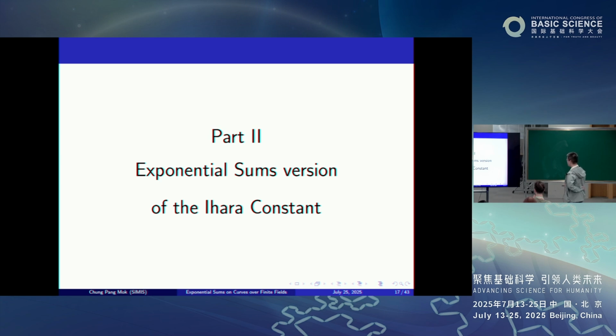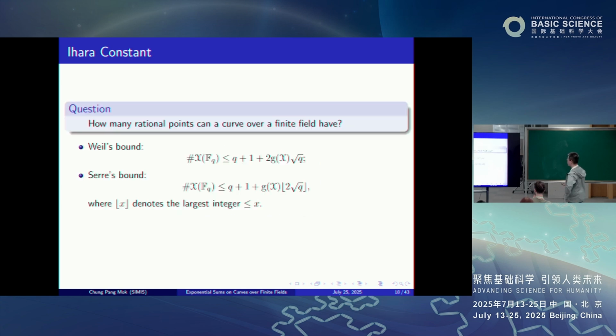Now, let us introduce the so-called exponential sum version of the so-called Ihara constant. Now, of course, we first need to recall the original Ihara constant. So the basic question is, how many rational points can a curve over a finite field have? Okay, and of course, we know by Weil, which is a consequence of the Riemann hypothesis for curves